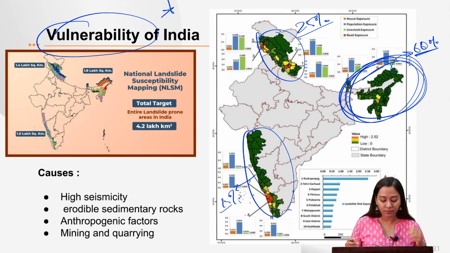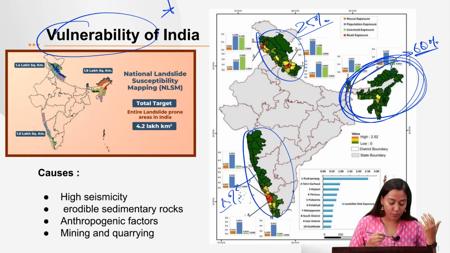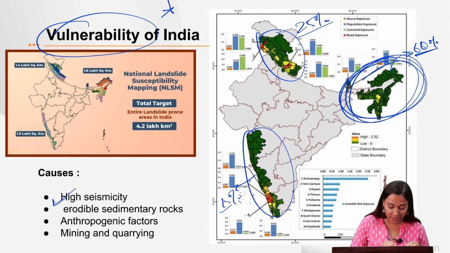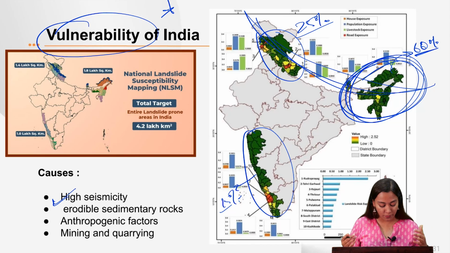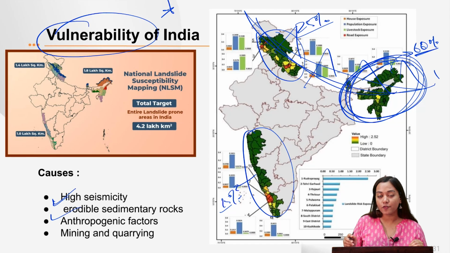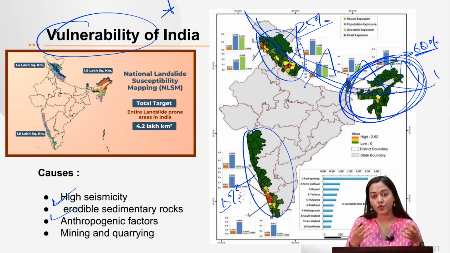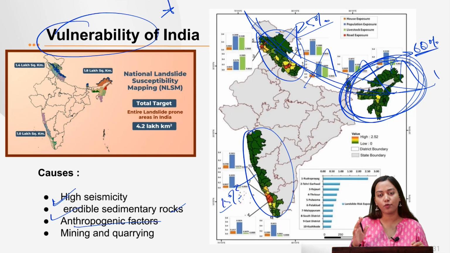So of course you can see the highest losses will happen in the northeastern region, which is already very ecologically fragile. The reasons could be natural and anthropogenic. Anthropogenic, for example, reckless development, mining, quarrying, and some of the other reasons could be high seismicity, because this is a zone where the two plates are converging, as we have already taught you. Next, the rocks over there are sedimentary rocks, marine rocks from the previously existing Tethys Sea. So these are sedimentary in nature, very fragile again, so very, very erodible. Next are some of the anthropogenic factors, as I've already told you.